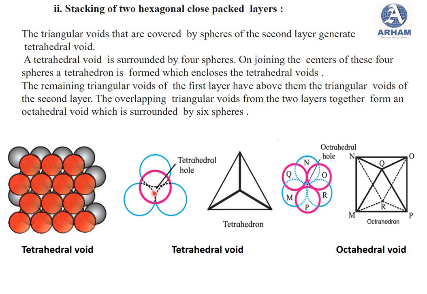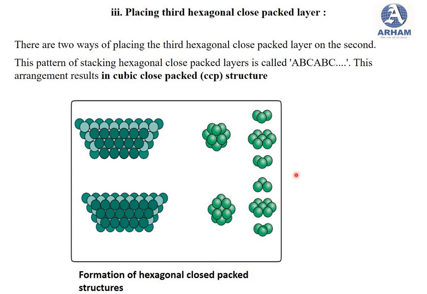The remaining triangular voids of the first layer have above them the triangular voids of the second layer. These overlapping triangular voids from the two layers together form an octahedral void, which is surrounded by six spheres. So this is about the stacking of two hexagonal close packed layers.